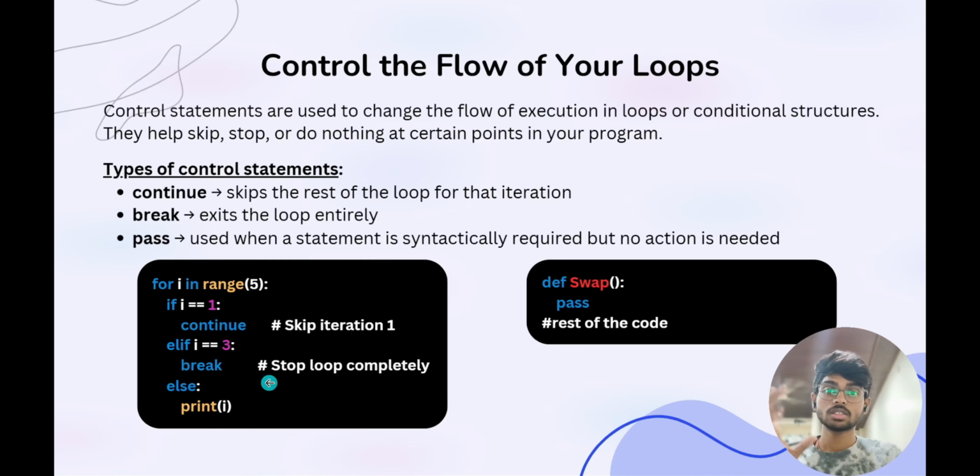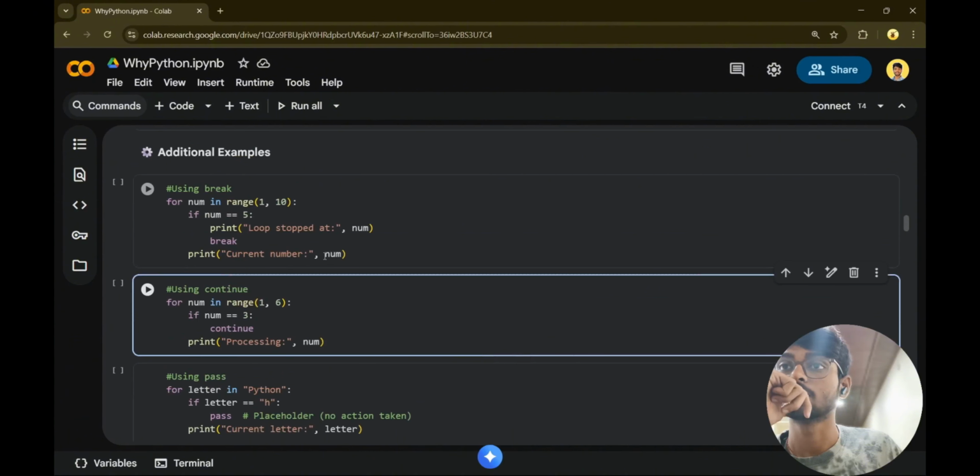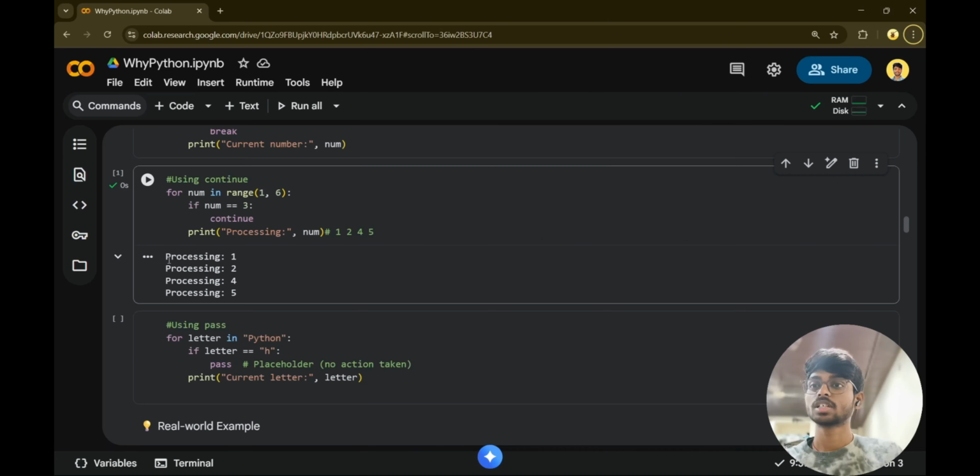Now I will explain this in the code. If you observe this continue statement, I am ranging numbers from 1 to 5. And when i equals 3, I am just skipping the print. The code present below this continue statement is going to be skipped for that particular iteration. Now what will be the output? 1, 2, 3 will be skipped as it has the continue block, then 4, 5. 6 will not be there. As you can see, we have the output from 1 to 5, skipping the digit 3.